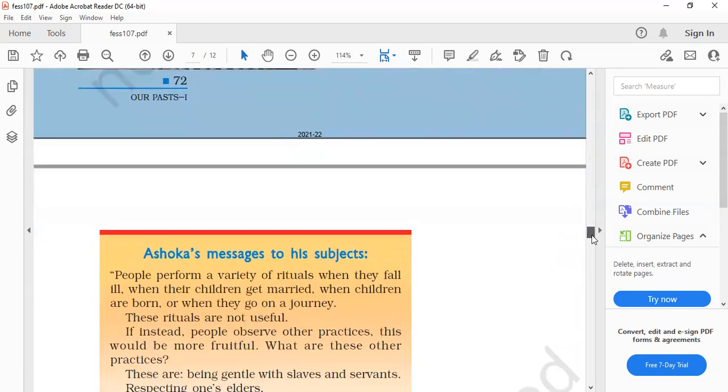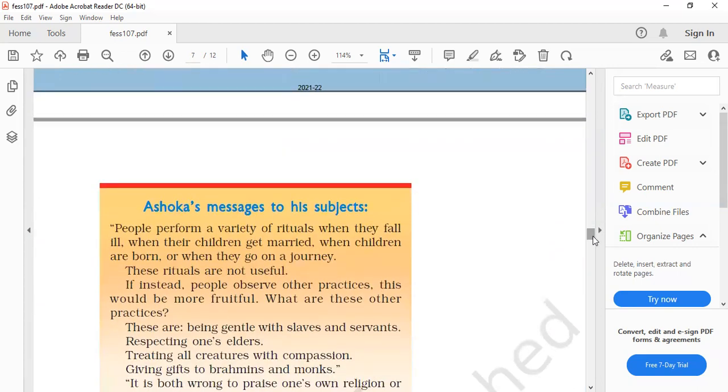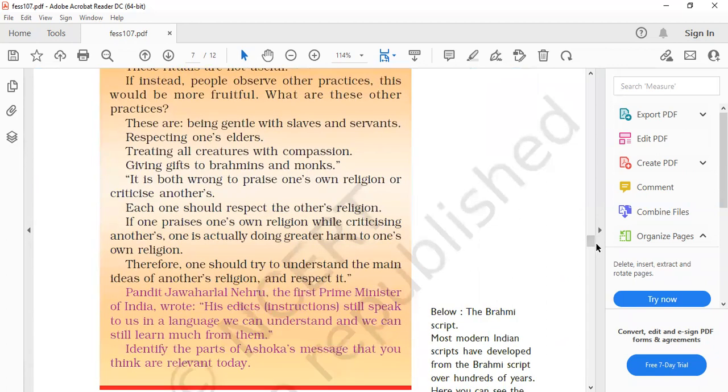Okay, now move to the next page, that is, Ashoka's message to his subjects. And here is: do you agree with Ashoka's Dhamma? Why or why not? This is a think and answer, and you can get this answer here. One should try to understand the main ideas of another religion and respect it. So your answer should be that. Do you agree with Ashoka's Dhamma? Obviously, yes. We have to respect all religions.